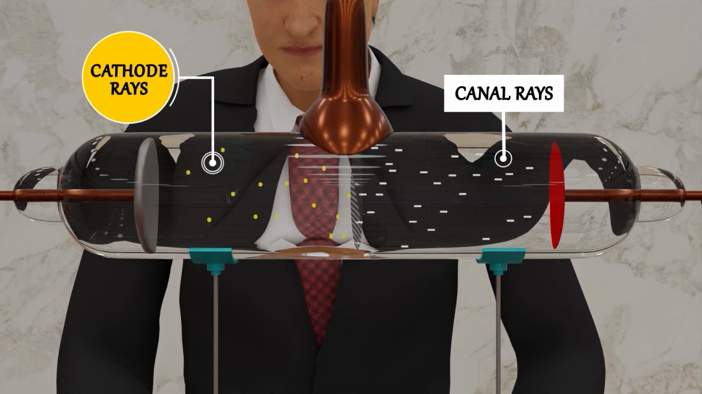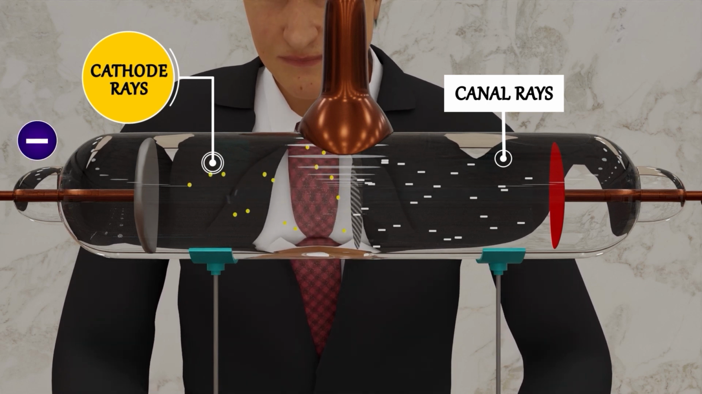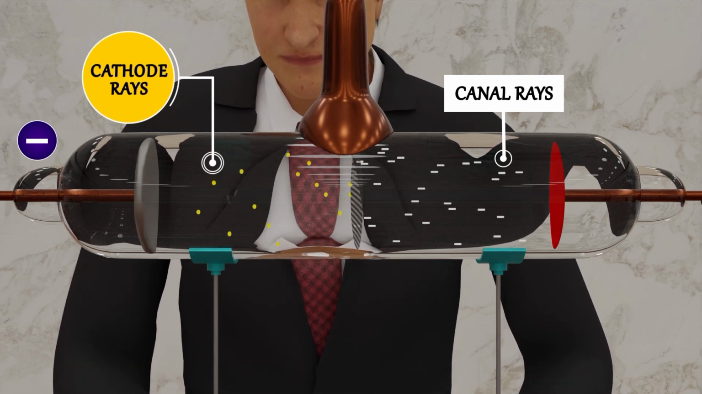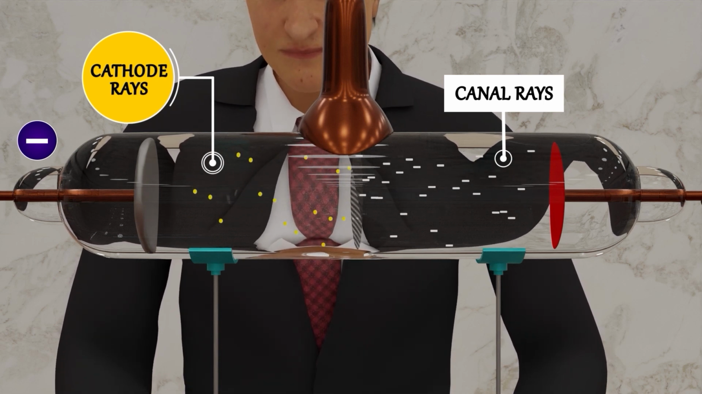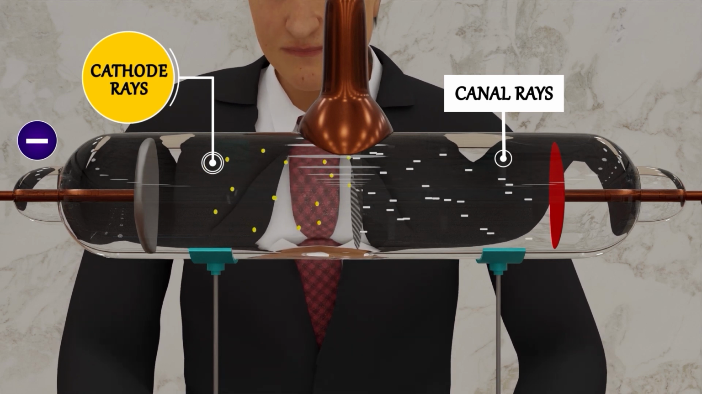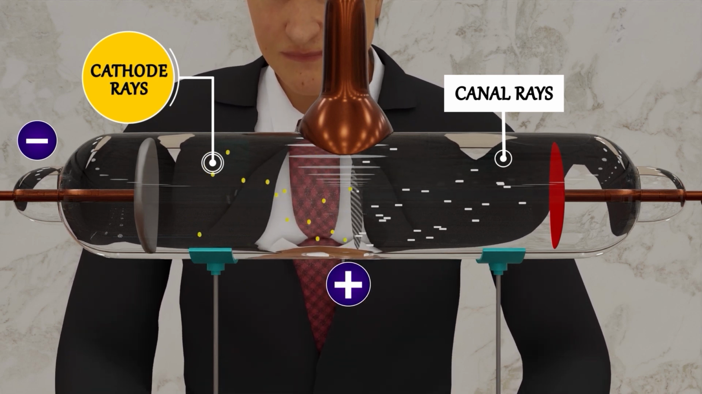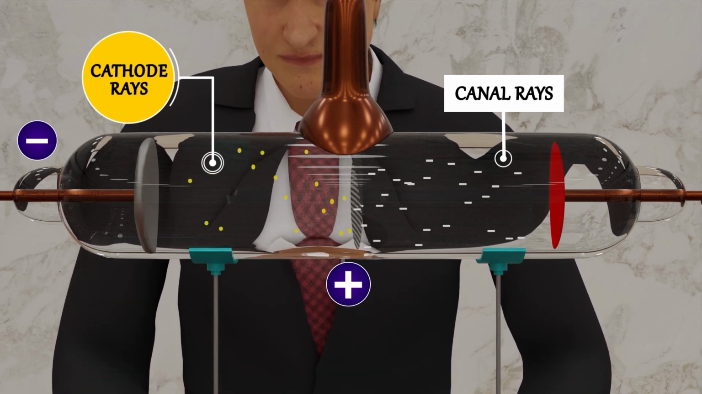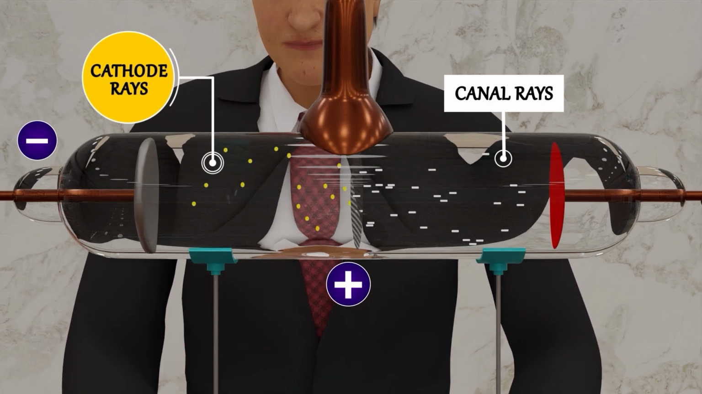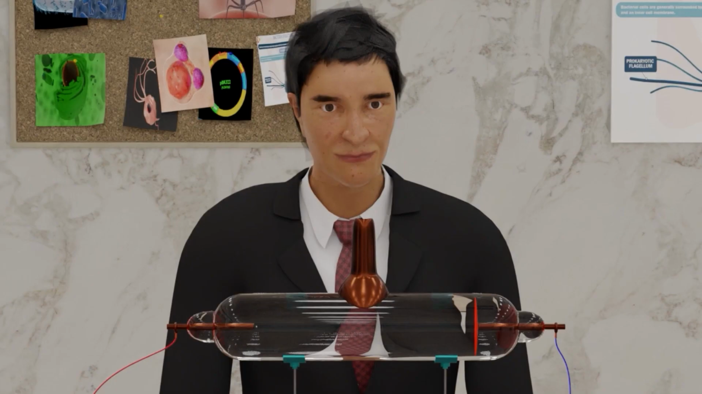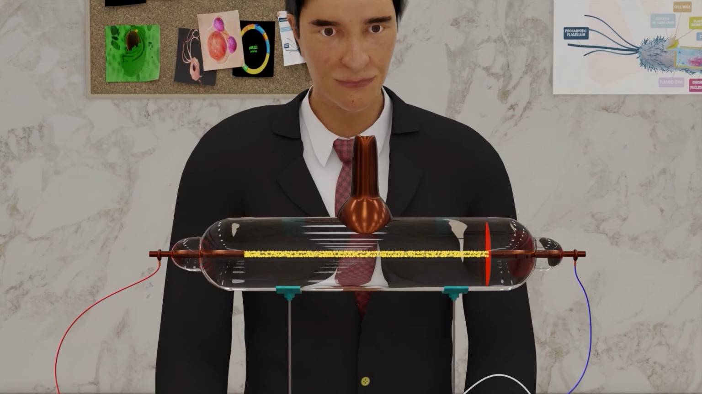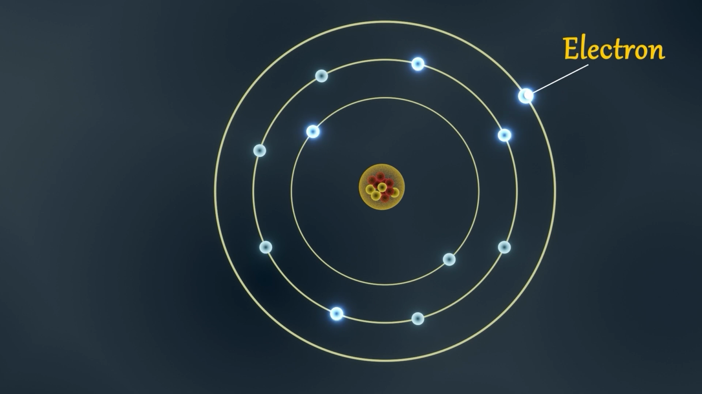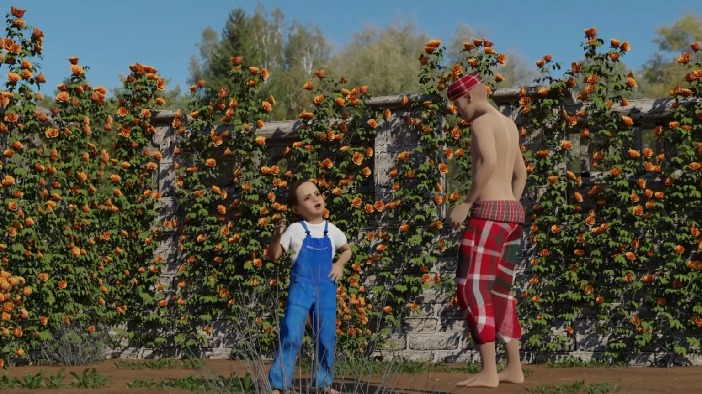We know that cathode rays are negatively charged. So canal rays were diverted to the negatively charged cathode, and this indicated that canal rays were positively charged. Just like cathode rays are made up of electrons, canal rays are made up of protons. J. J. Thomson's model postulated the position of electrons in an atom. But what is the position of the proton?